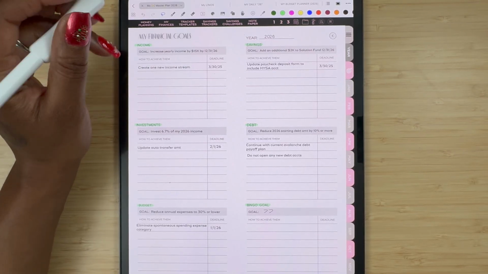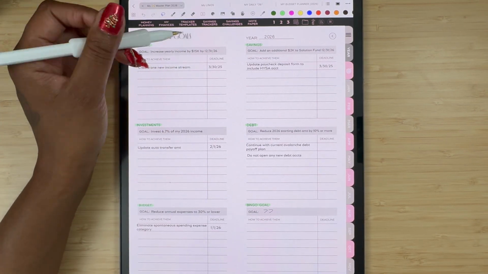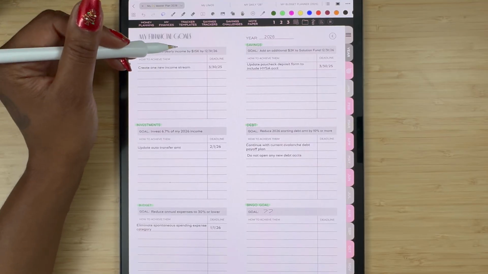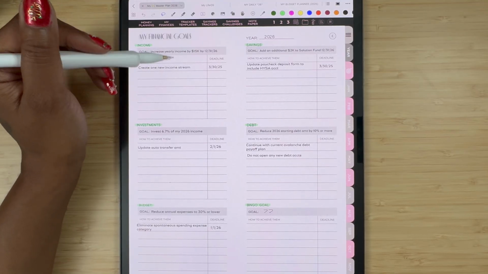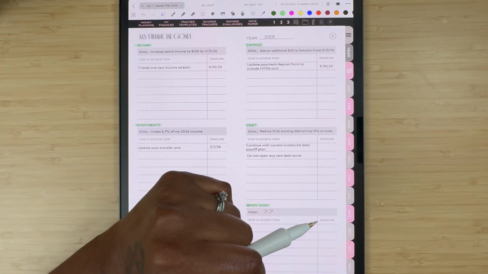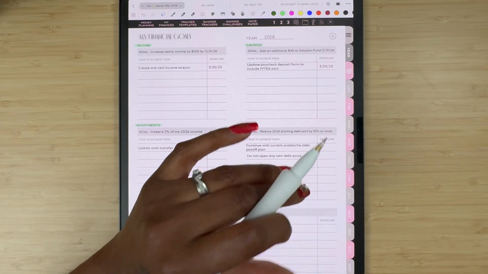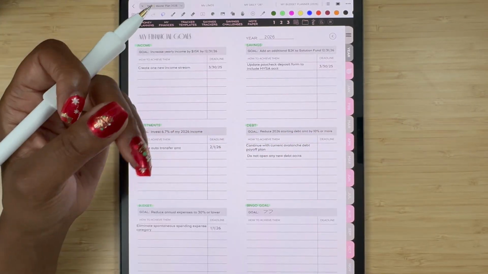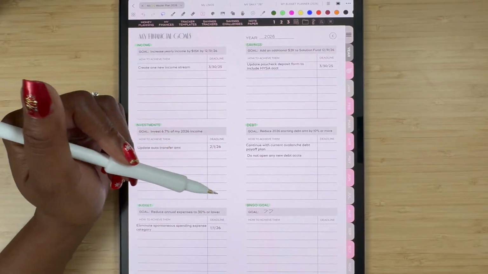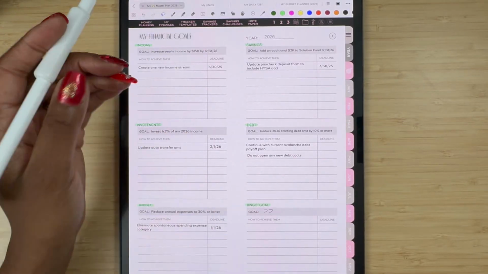So for my income goal, I want to increase this year's income by $15,000. This honestly is a stretch goal, and I want to get this done by the end of the year. Under the goals, I do have sections where you can list out some steps to help you achieve the goal. And I am a 12-week planner, so I wrote down my annual goals, but then I'm going to go over into the quarter section, quarter 1, which is the first 90 days of 2026, and do some more in-depth planning there. I just listed out my overall goals for the year 2026.